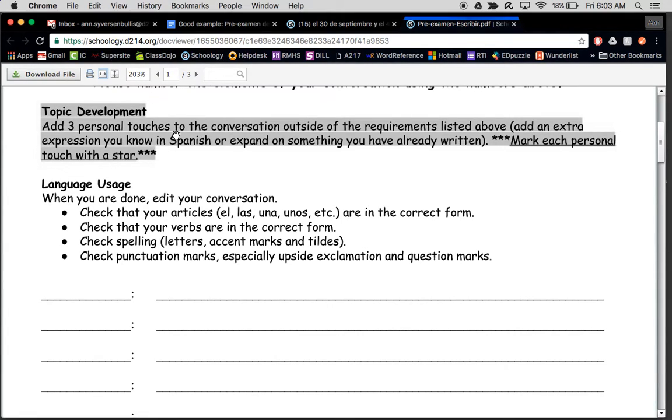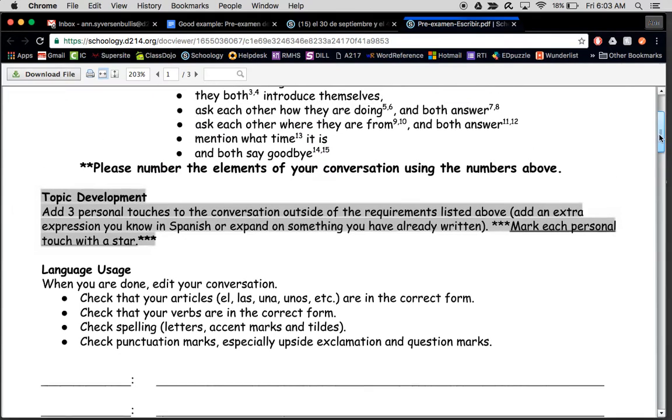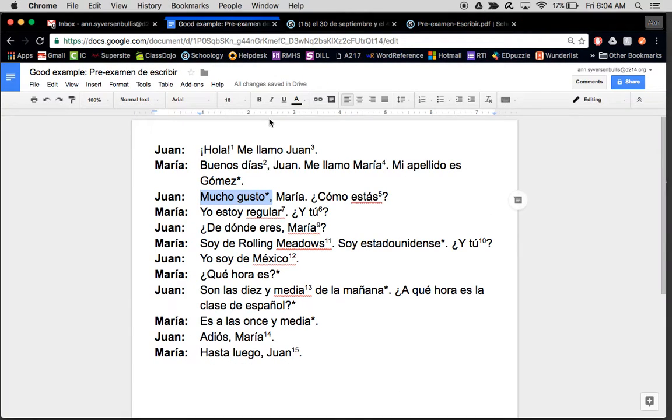So that can count as one of my personal touches because it's not one of the requirements. Going on in the conversation, I have Juan say, mucho gusto, Maria. Again, saying nice to meet you is not one of the requirements, and because it isn't, I can put a star next to it for topic development. Notice I need 3 total. I already have 2. That's pretty good.